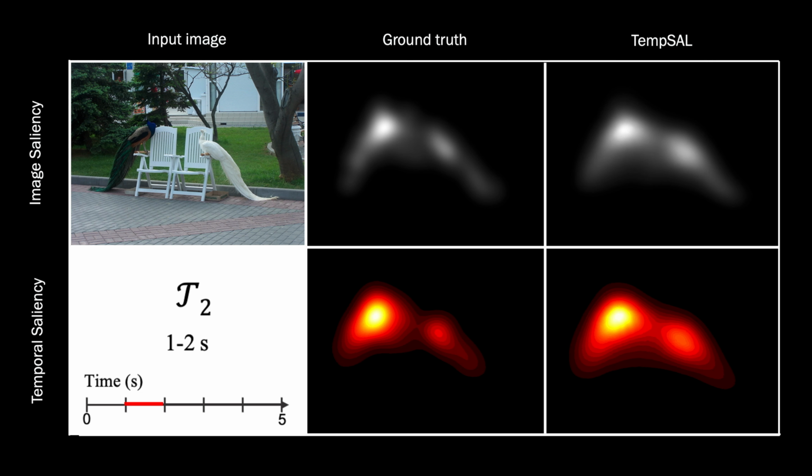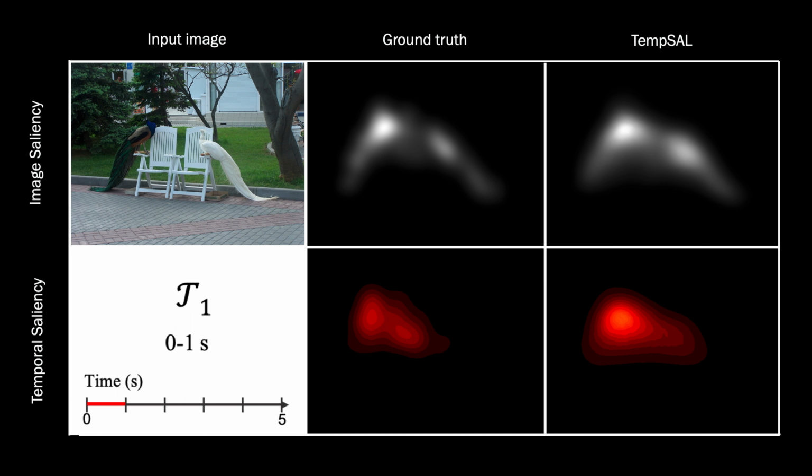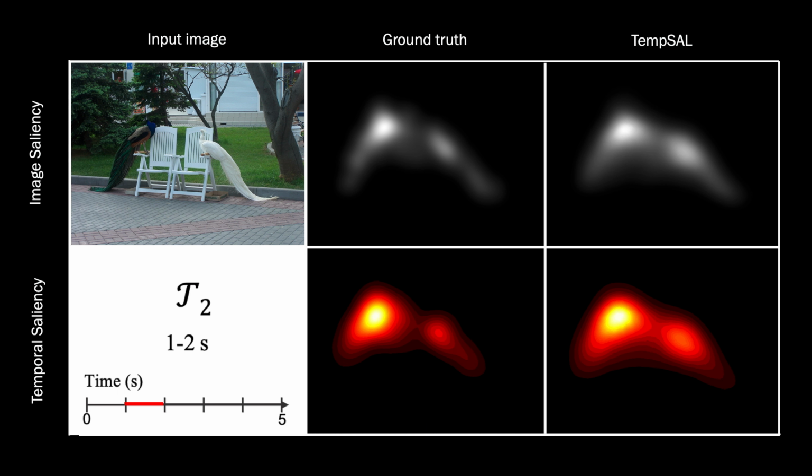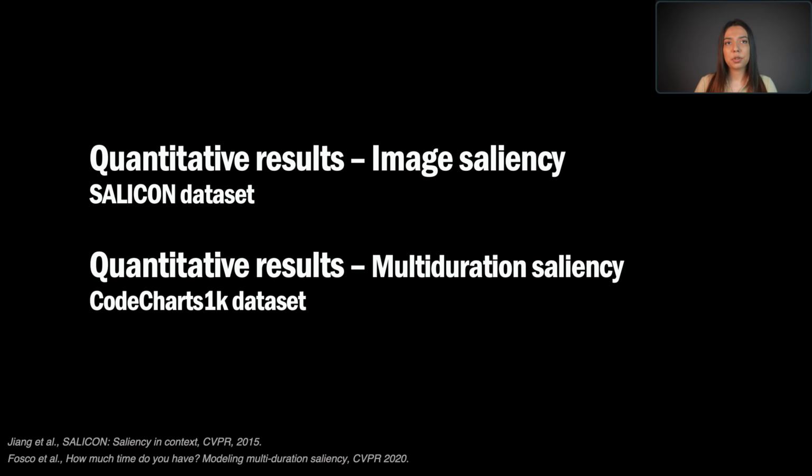In comparison, there are fewer shifts in this example. However, in the first second of observation, the bird on the left is the most salient region in the image, which is also successfully detected by our model. We defer the viewer to our paper for our quantitative results on the SALICON and CodeCharts1K datasets, which are publicly available and contain temporal information.